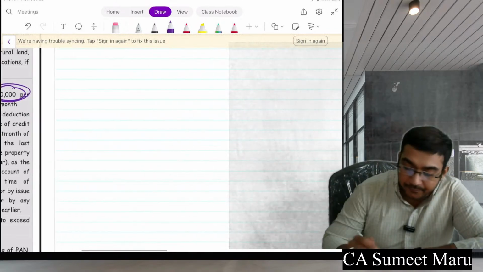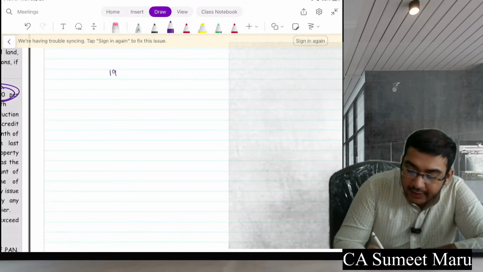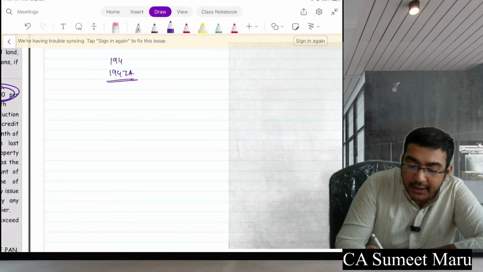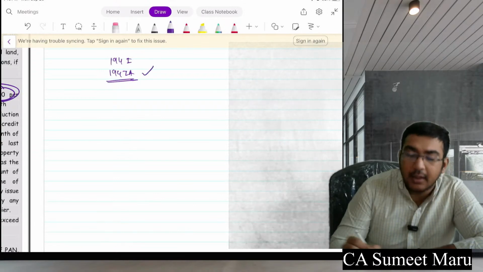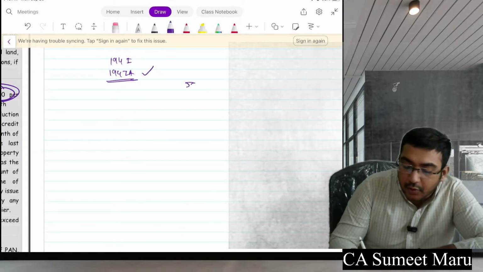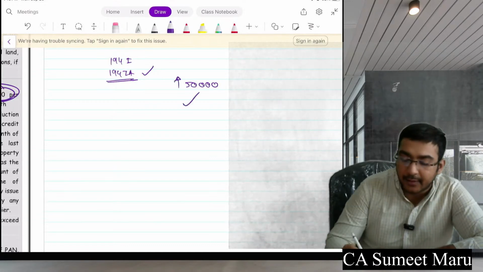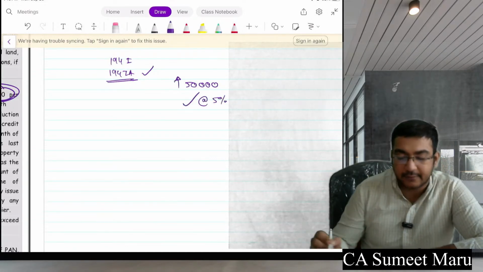Now please remember what this says. 194IA is for all individuals and HUF. If audit is applicable, then go to 194I. If audit is not applicable, come here. See what your rent is. If it is above 50,000, this is applicable. TDS to be done at 5%.